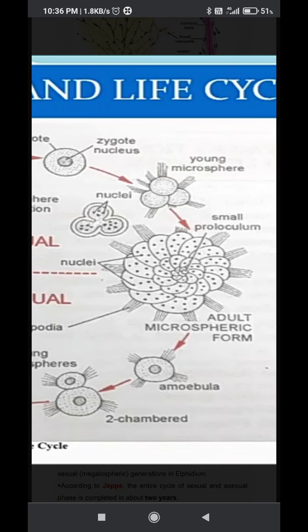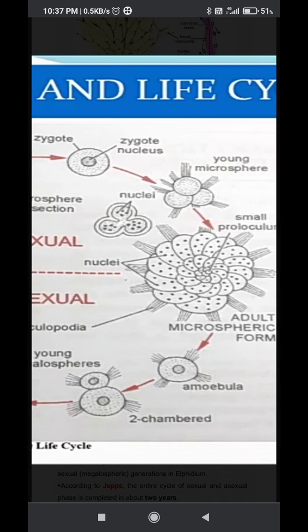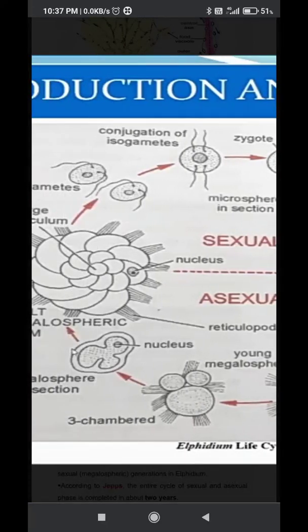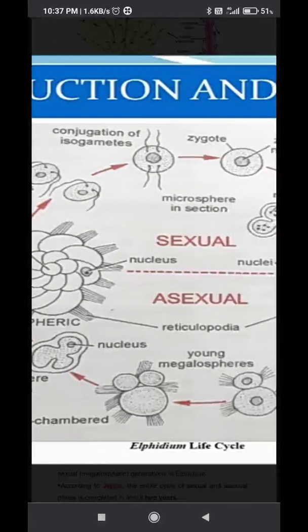Now the amoebulae are present. These amoebulae are produced and come out of the pores. Now a number of amoebulae are released into the sea water. Now these cells can make a chamber, and here we have to see the two-chambered and three-chambered stages and the megalosphere in section. Now by asexual reproduction, the megalospheric form is produced.